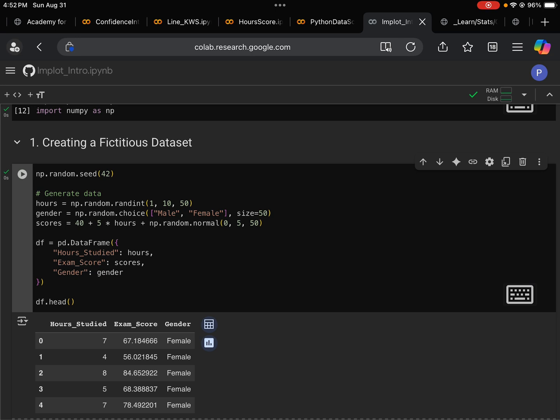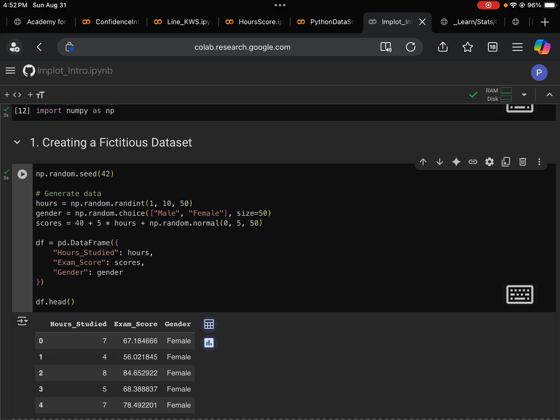But the world is never perfect, so we're going to introduce some randomness. Here we use NumPy's random normal to introduce a random variable with a normal distribution. The mean is 0 and the standard deviation is 5. And again, we produce 50 data points.